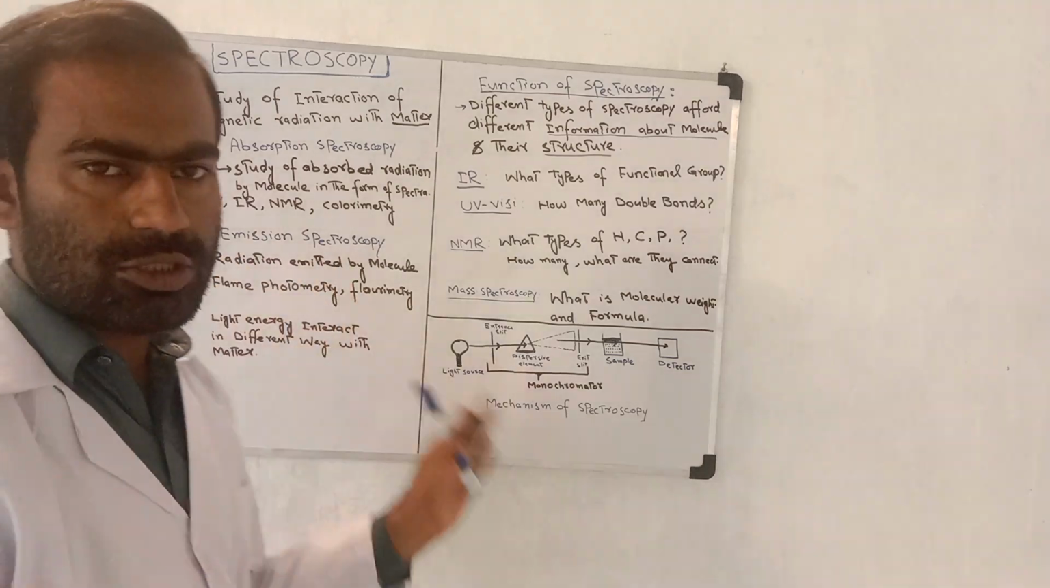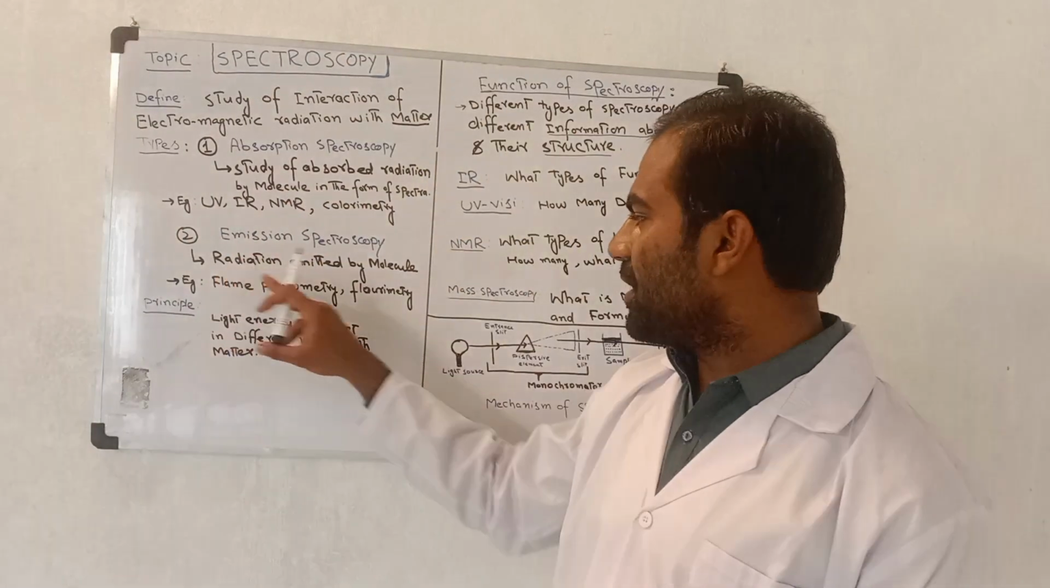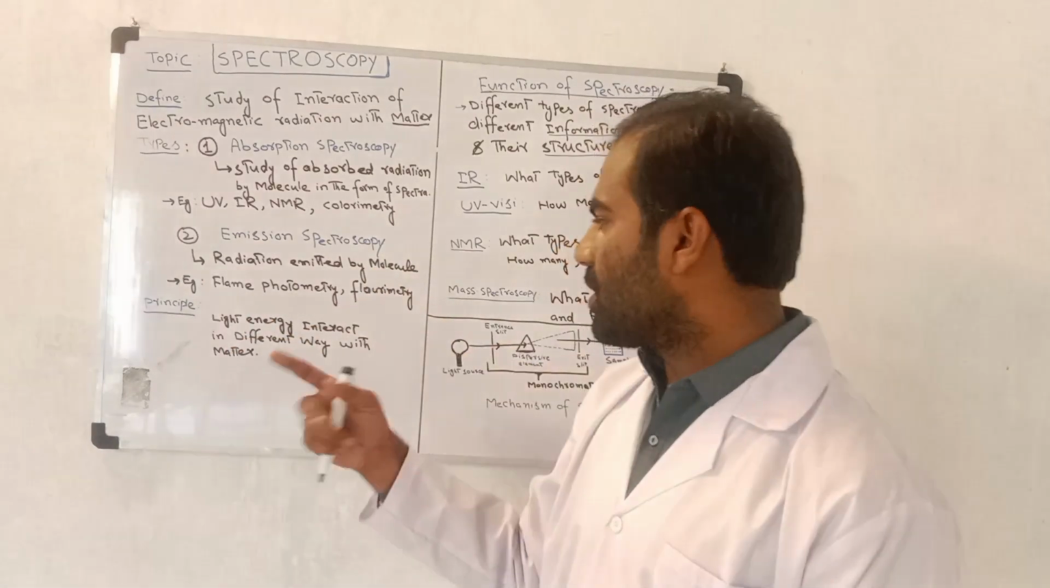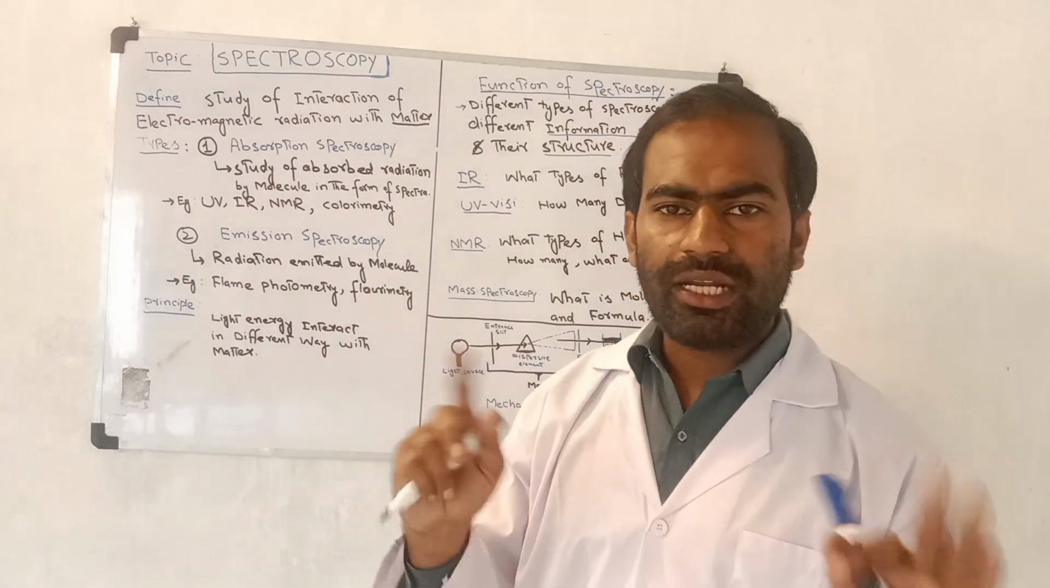Then emission spectroscopy. What is emission spectroscopy? In emission spectroscopy, radiation is emitted by the molecule, for example flame photometry or fluorimetry.